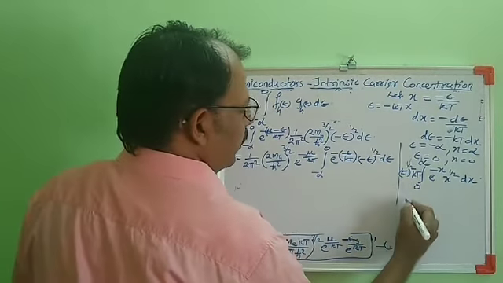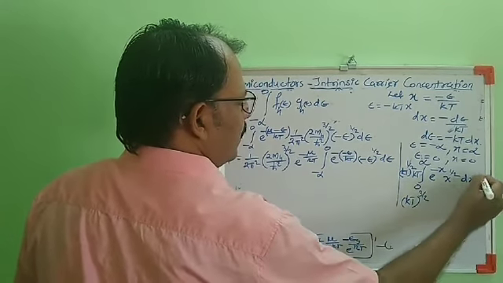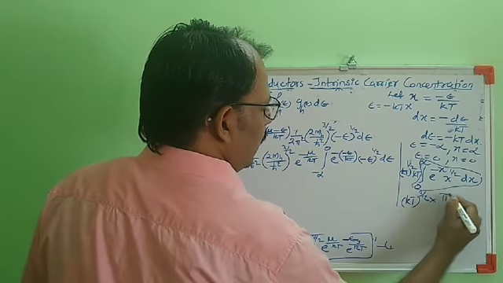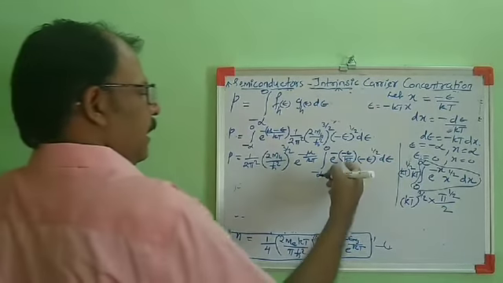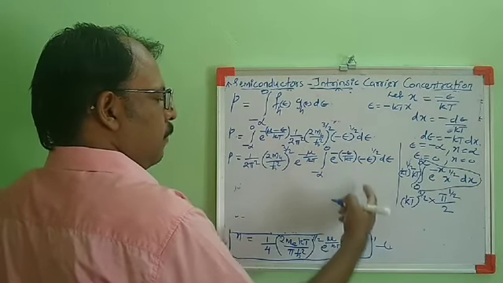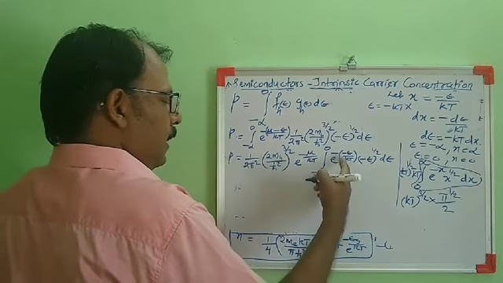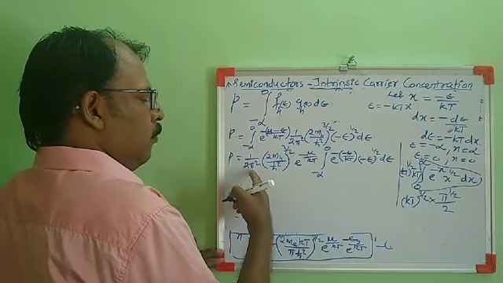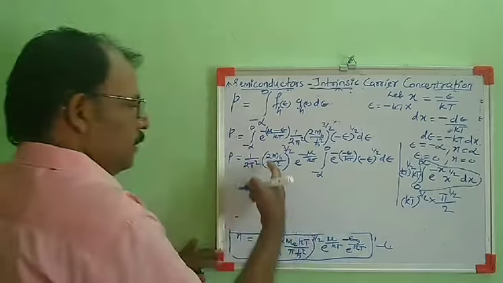kT raised to 1/2 into kT will be kT raised to 3/2. Then this integral is a standard integral, whose value we have already written, π^(1/2)/2, into (kT)^(3/2). Then π^(1/2) with the π squared cancels; in the denominator we get π raised to 3/2,